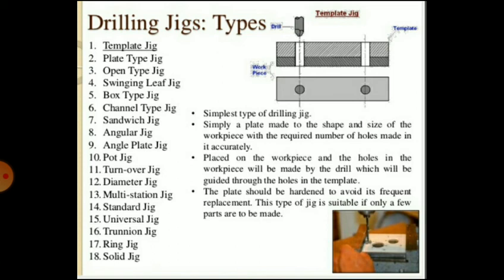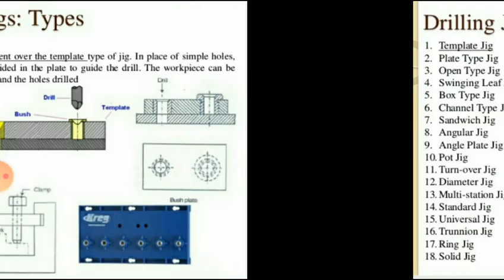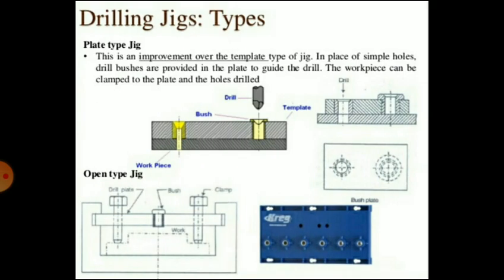At the bottom you can see the template, the work, and the drilling machine. The jig is placed under the drill, and the tool is guided through the holes of the template.